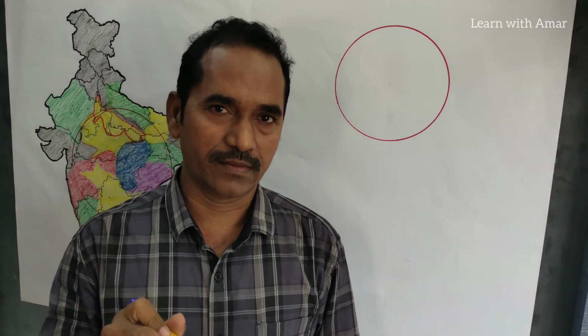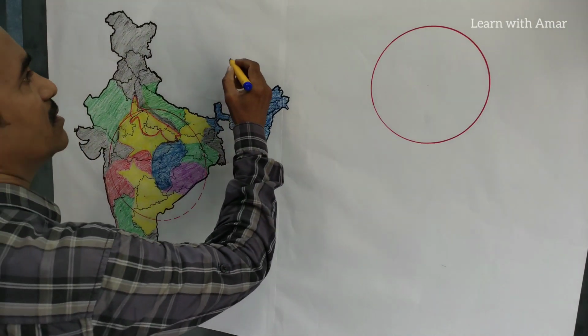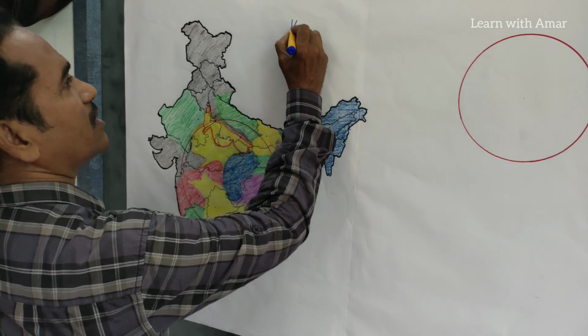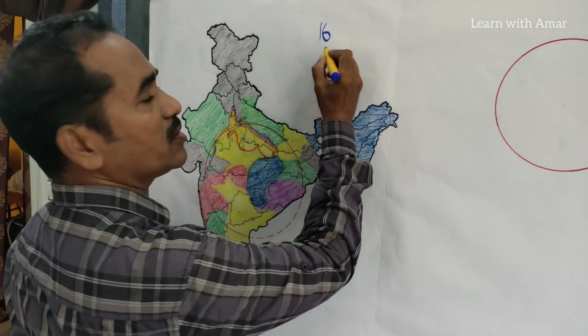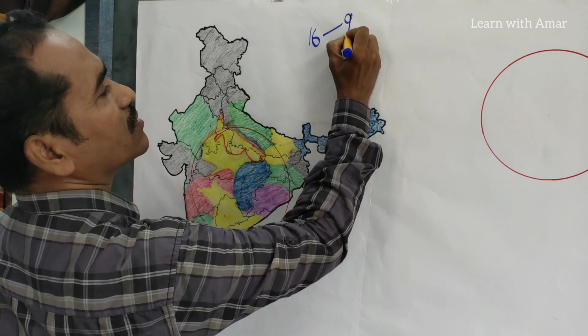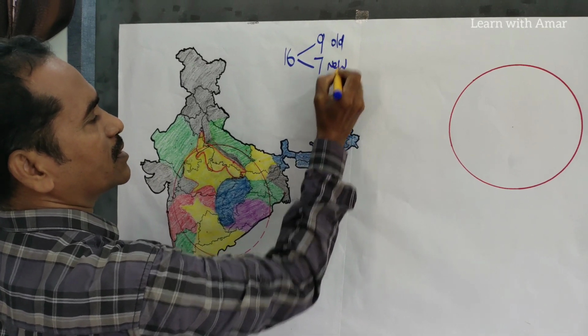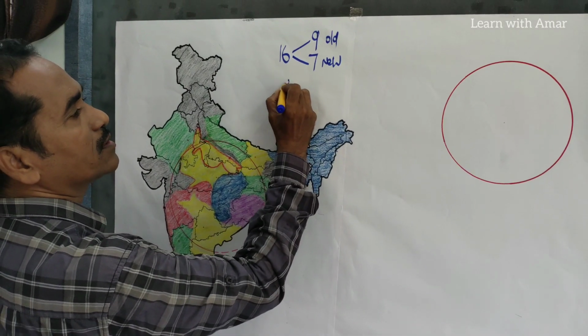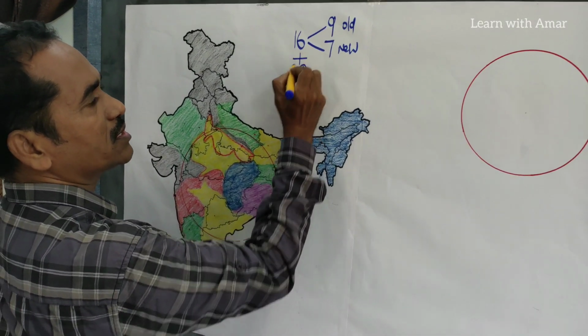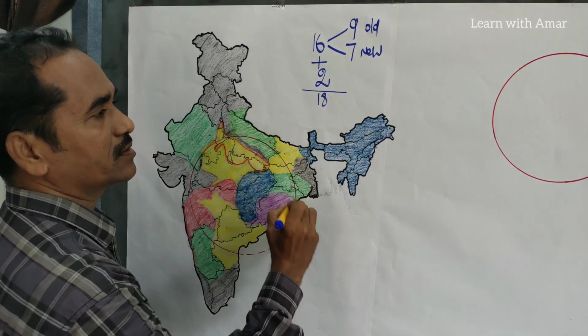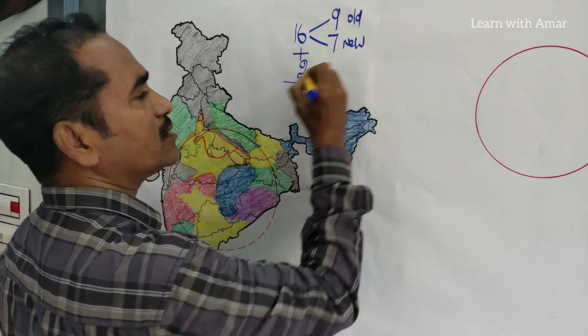Welcome. In this class, we discuss the railway zones in India. Now, how many railway zones are there? There are 16 railway zones. Among the 16, 9 are old ones and 7 are new ones. Later, two more were added, so the total reached 18.